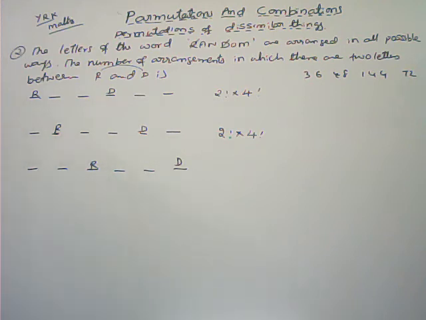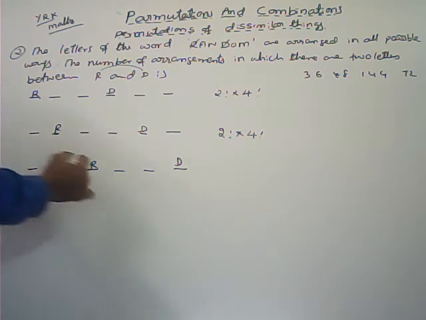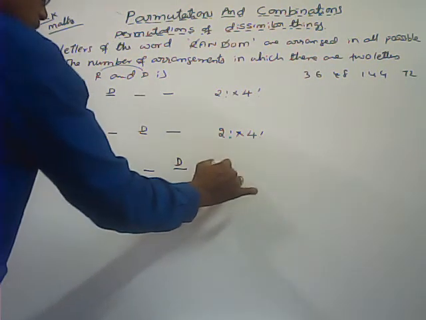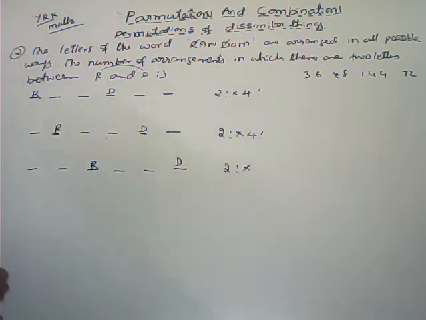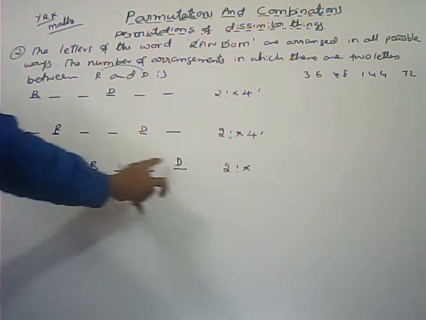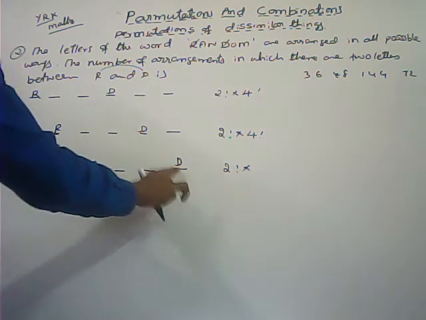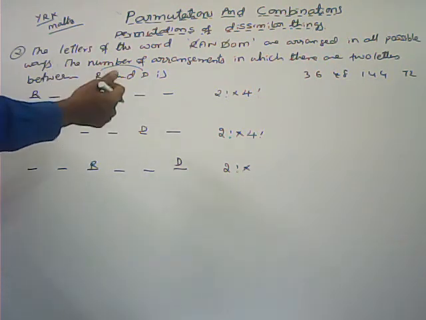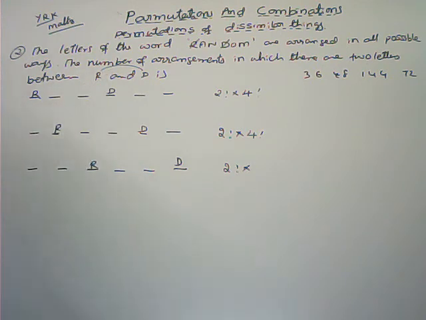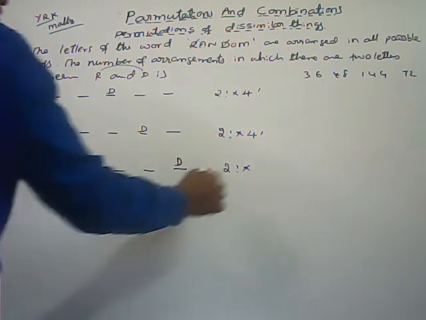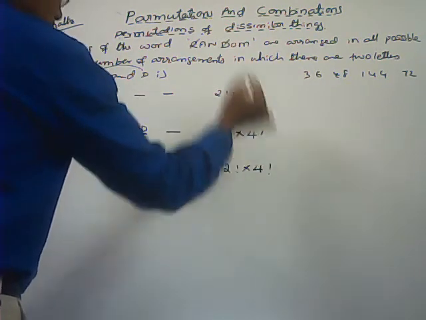Next one we can't get. We can't shift R and D further. Why? Because only 6 letters are there. Now here also R and D can be interchanged in 2 factorial ways. One time you can keep R, D here. Next arrangement here you can keep D, here you can keep R. Now here 4 letters are left. Here 4 blank places are there. So the 4 letters can be placed in that 4 blank places in 4 factorial ways.